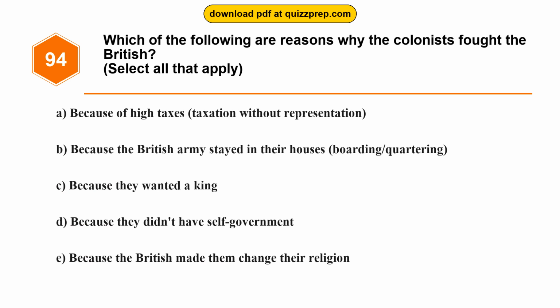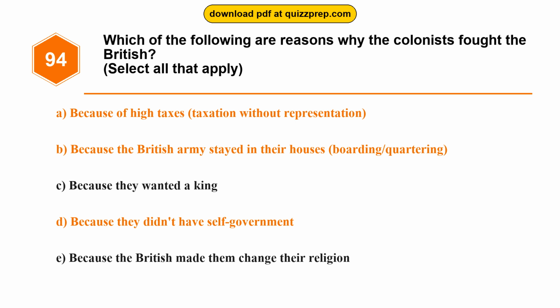Question 94. Which of the following are reasons why the colonists fought the British? Option A. Because of high taxes, taxation without representation. Option B. Because the British Army stayed in their houses, boarding/quartering. Option C. Because they wanted a king. Option D. Because they didn't have self-government. Option E. Because the British made them change their religion. The correct answers are options A and B and D.